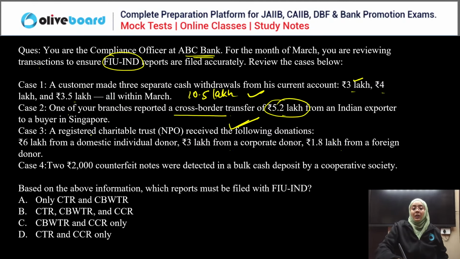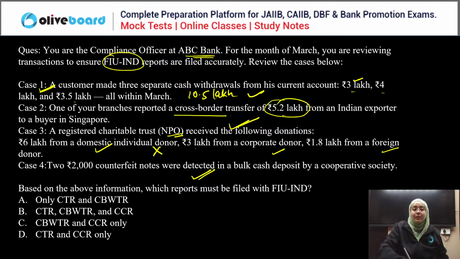Then the NPO received the donation 6 plus 3 plus 9. Okay, so 10.8, but all from different donors, domestic, corporate, and foreign donor. None of the donors exceed the 10 lakh limit. So this doesn't need to be reported. Two counterfeit currency notes, this needs to be reported.